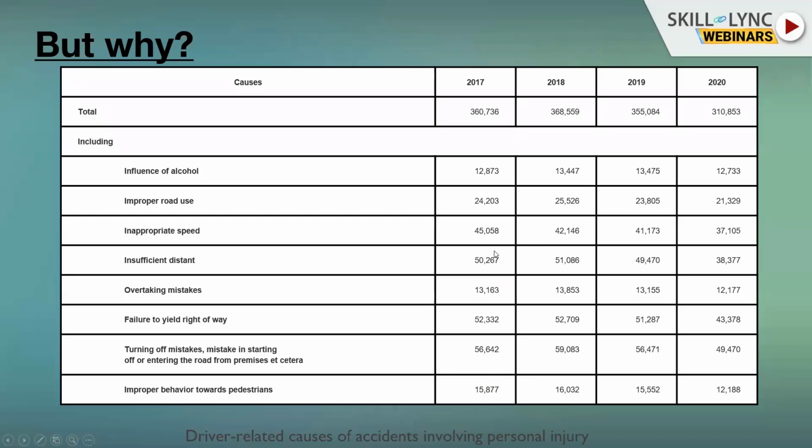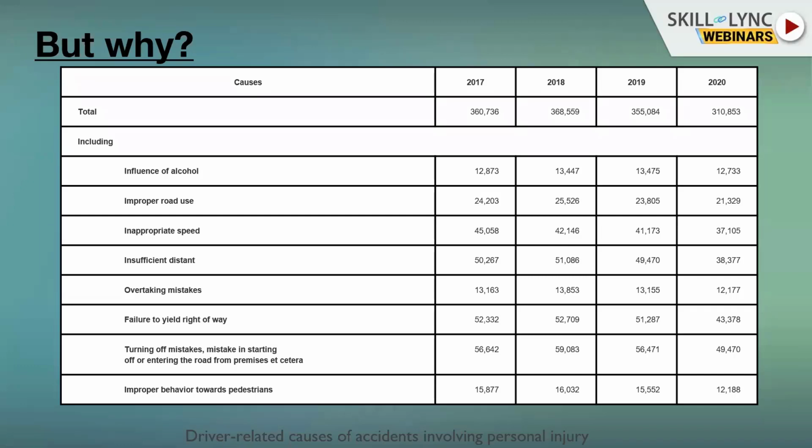So you can see that in most accidents, we are talking about 360,000 in 2017. I don't include 2020 because of the COVID effect, but in 2019, 355,000 accidents were simply driver-related. This is very, very high. And as I said, this is in Germany. When we talk about other countries, definitely in most cases the number gets higher and higher.